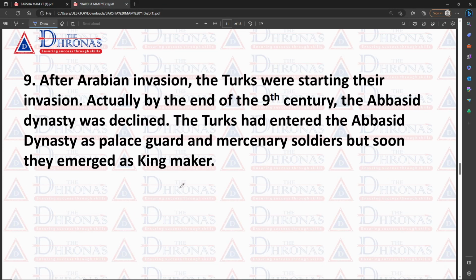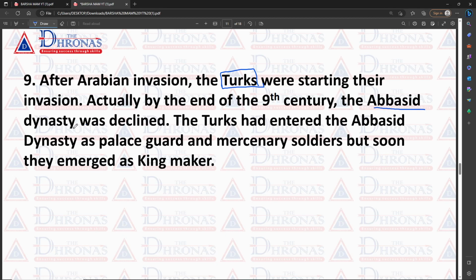So after the Arabian invasions, the Turks. We know the Turks very well. So the Turks started their invasions. By the end of the 9th century, the Abbasid dynasty declined. The Abbasid dynasty is also a dynasty of the Khalifa.